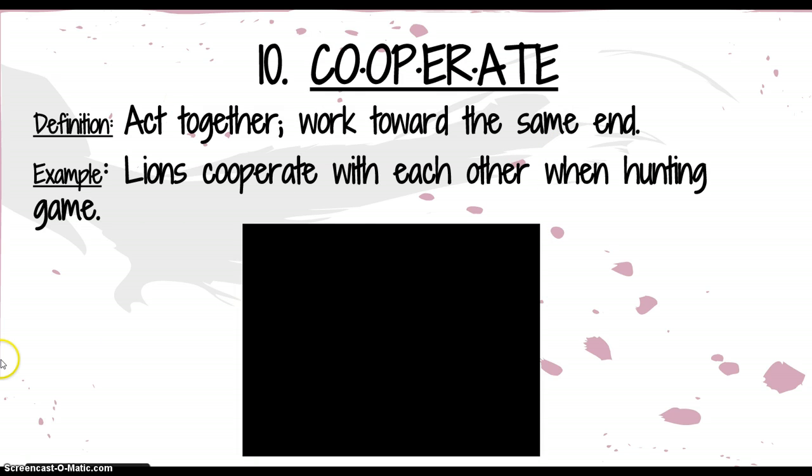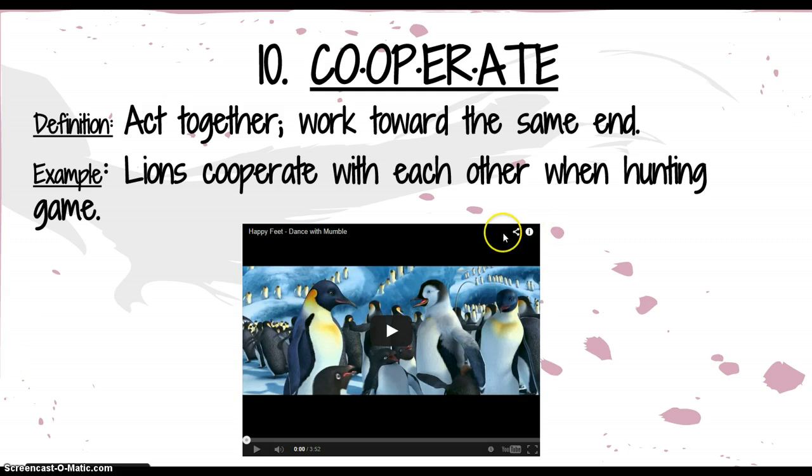The next word is cooperate. With cooperate, you're going to separate the prefix from the base word. So cooperate. Right after CO, draw a line, and then operate. Cooperate. Definition, to act together, work towards the same end. Example, lions cooperate with each other when hunting game. I'm going to show you an example of cooperate with this video from the movie Happy Feet.